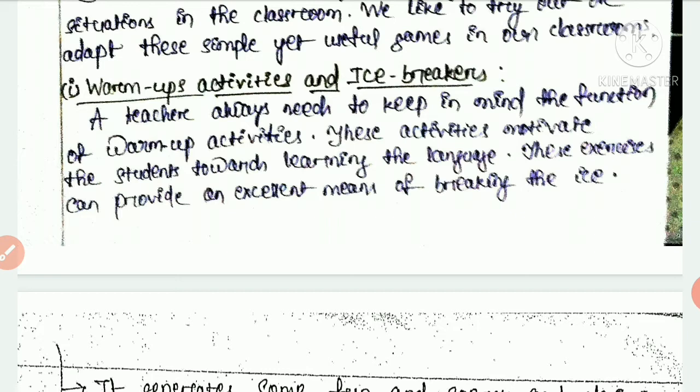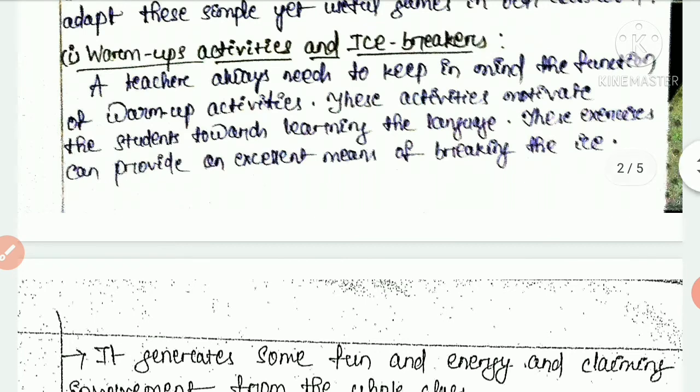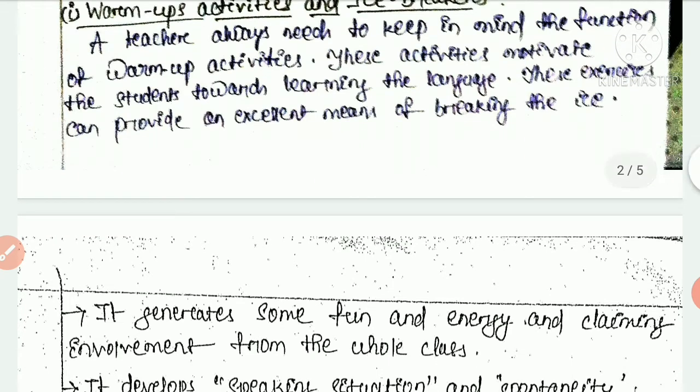These exercises can provide an excellent means of breaking the ice. When ice is formed, it is hard to break, but when it is broken, it melts to water.